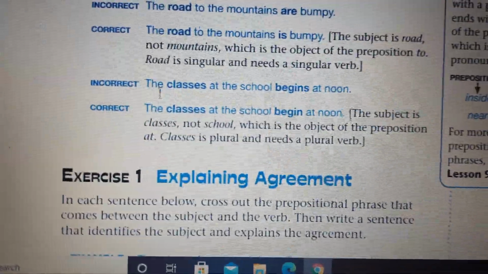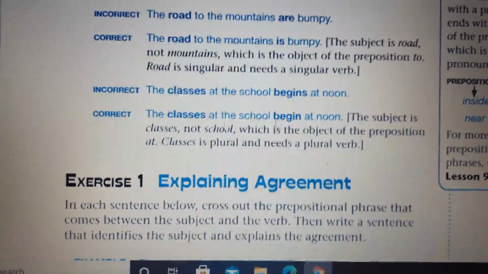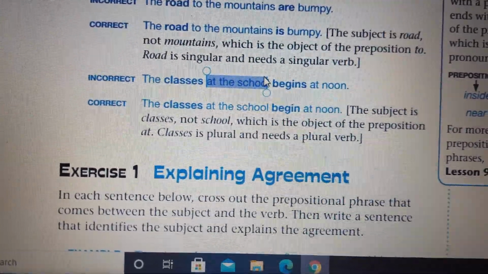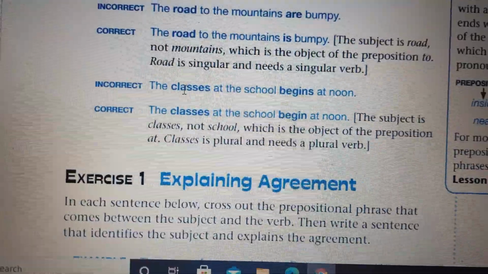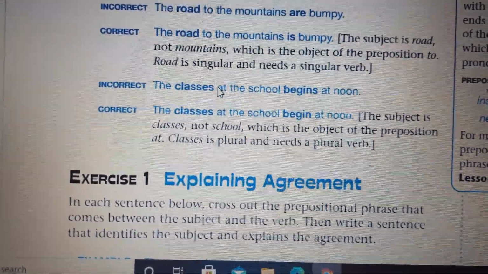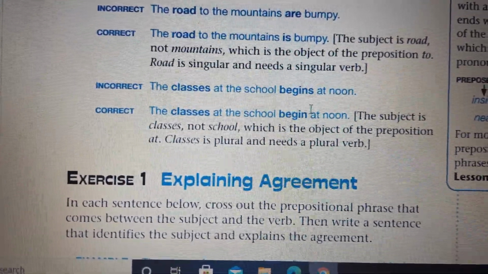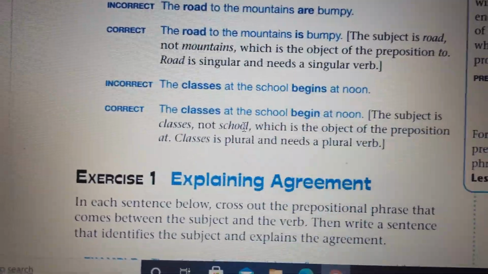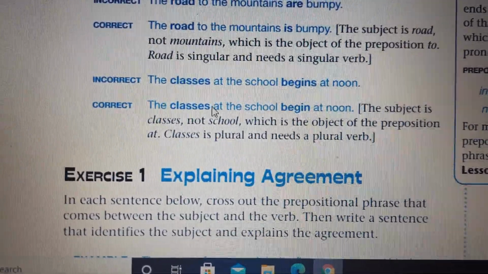Here we have the classes at school begins at noon. Again, here we have at school. Here we have classes, this is the subject, and begins, this is the verb. At school, this is the preposition and the object of the preposition. You cannot say begins, you have to say begin. The classes at school begin at noon. So here we have plural, classes.